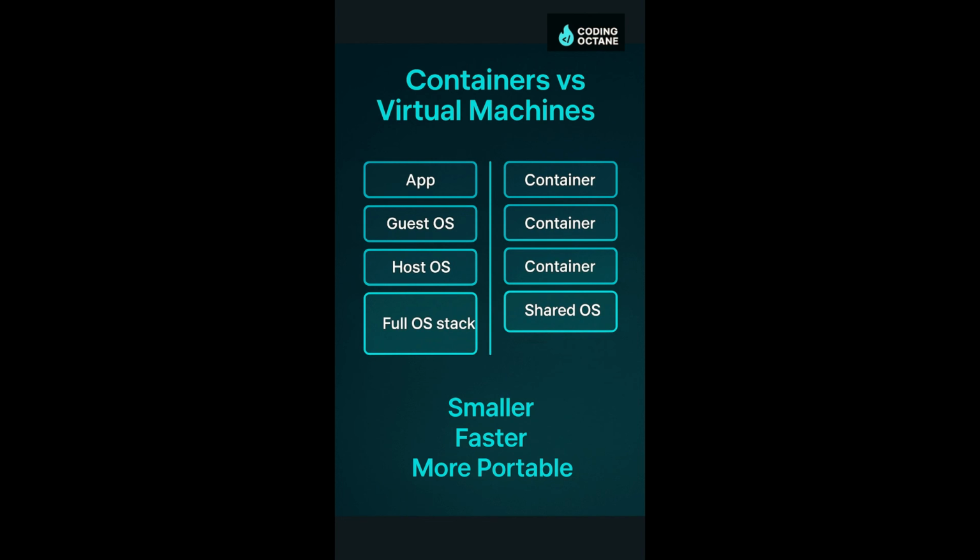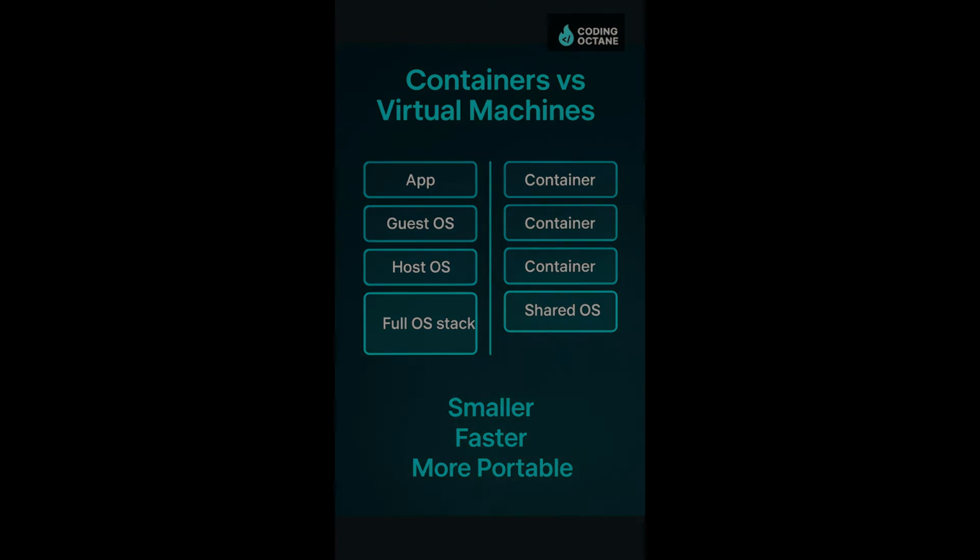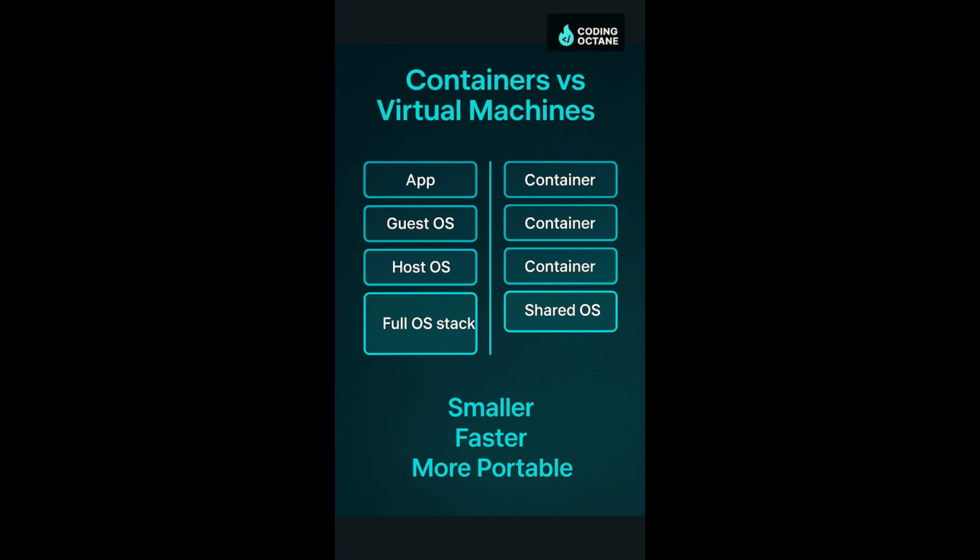Let's compare them to traditional virtual machines. On the left, a virtual machine includes everything: the app, a full guest operating system, plus the host OS underneath. That means it's heavy, takes up more space, and is slower to start. Now look at the containers on the right. They share the same operating system kernel, and each container only holds the app and its dependencies. Result: containers are smaller, faster, and way more portable. That's why developers love them. You can spin up dozens in seconds.